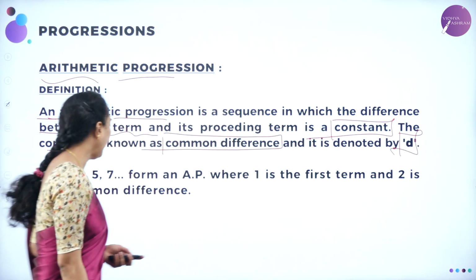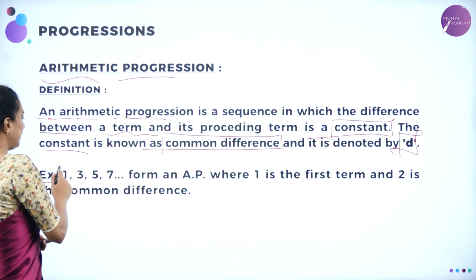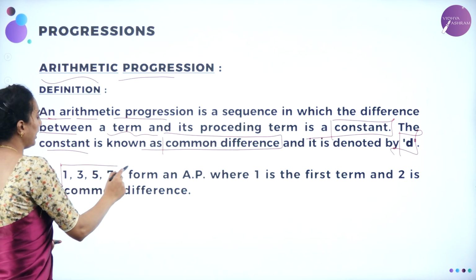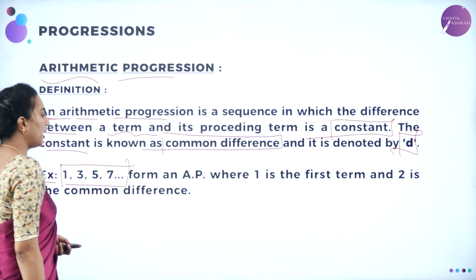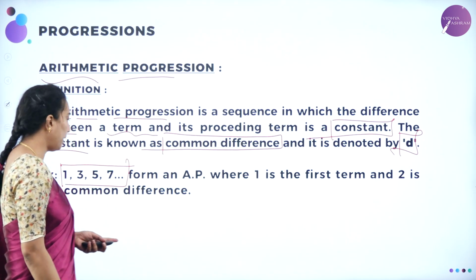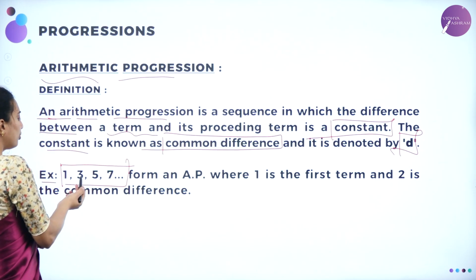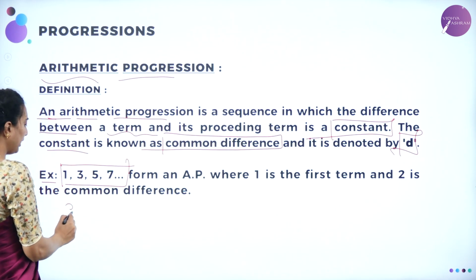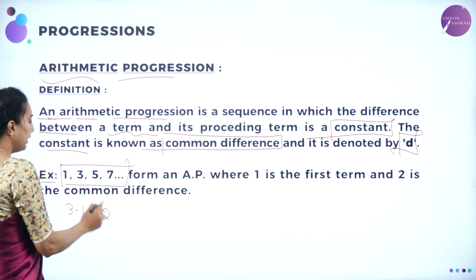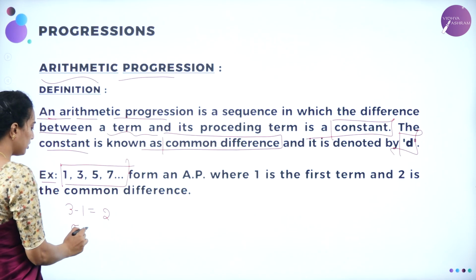Okay. So, and then here example you can take it as 1, 3, 5, 7, etc. So, in this example you can have a form of an AP. You can take the difference here. 3 minus 1 is nothing but 2. Similarly, 5 minus 3 is also 2.